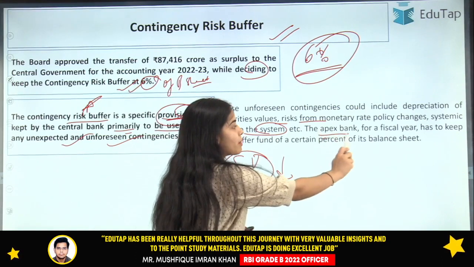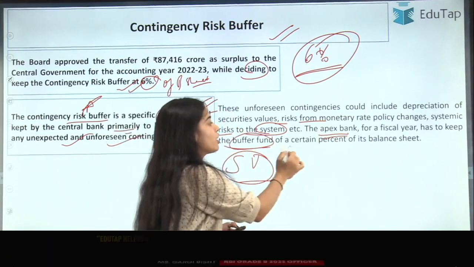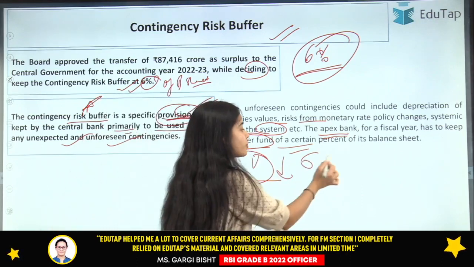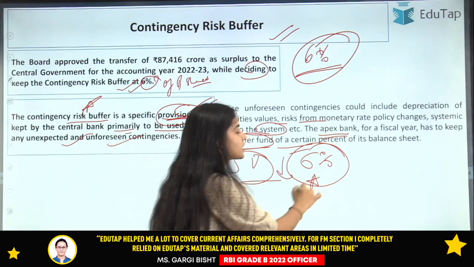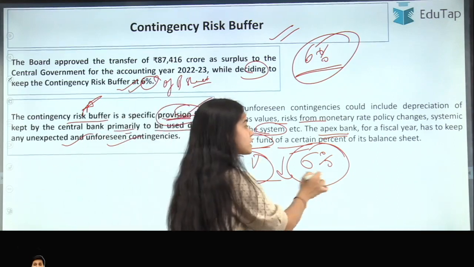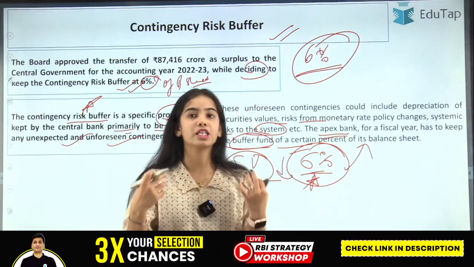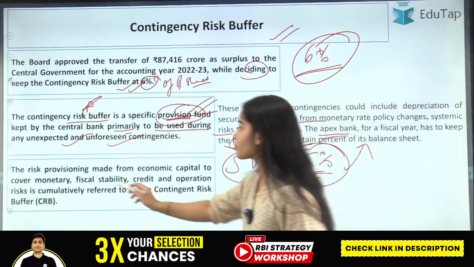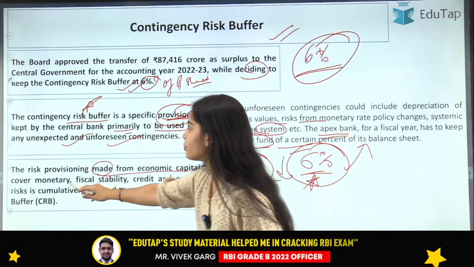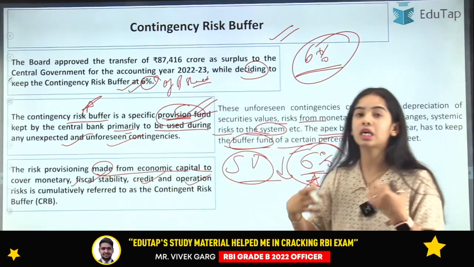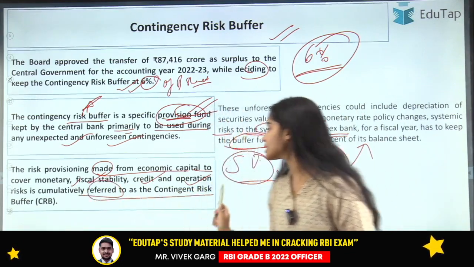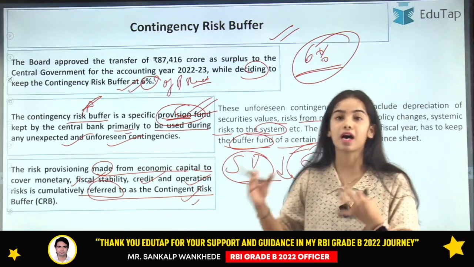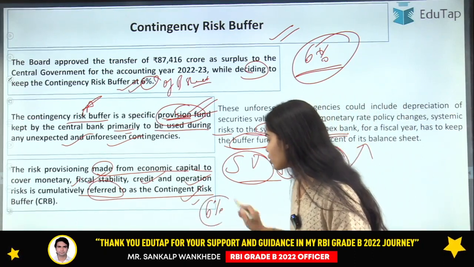The central bank for a fiscal year has to keep a buffer fund of 13% of its balance sheet. So you can understand that for now the RBI has thought of keeping 6% as the contingency risk buffer, and this 6% is the percentage of its balance sheet that the RBI has to keep with itself for the unforeseen situation. The risk provisioning made from economic capital to cover monetary, fiscal stability, credit and operational risk is cumulatively referred to as the contingent risk buffer. So this is the contingent risk buffer that has been maintained by the RBI at 6% of the balance sheet.